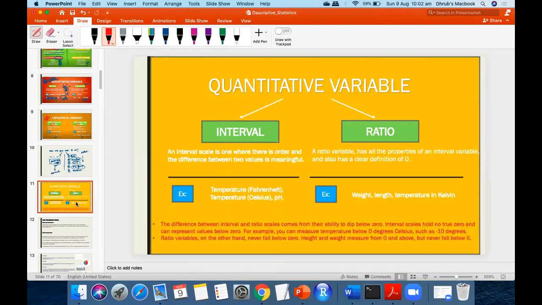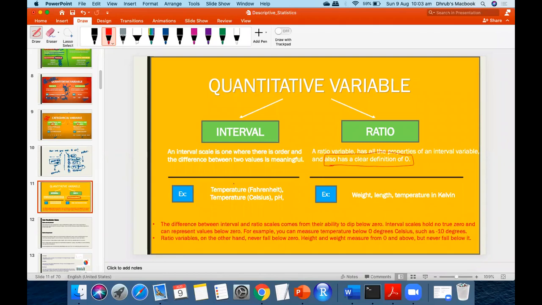Now we'll see what is interval. Interval we can call where there is order and the difference between two values is meaningful. You understand? We'll talk about what it means, but before that, let's see what is ratio. We all know what ratio is, but the only thing that separates it is it has a clear definition of zero.